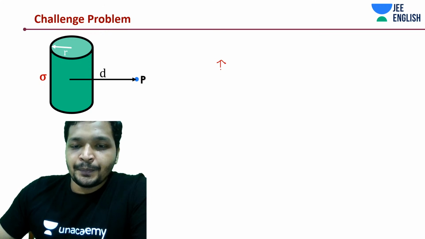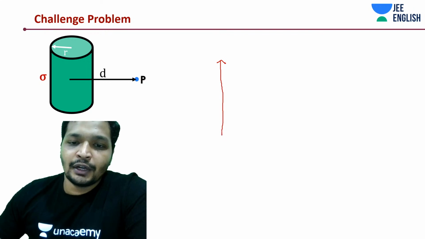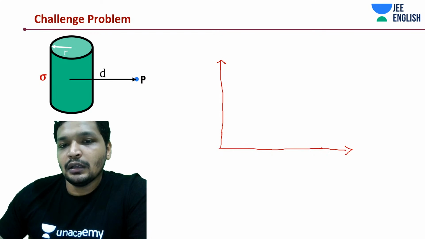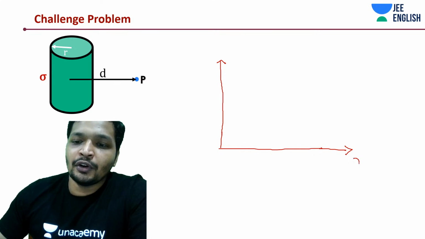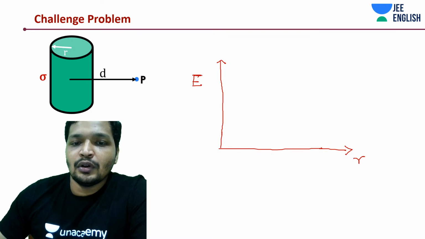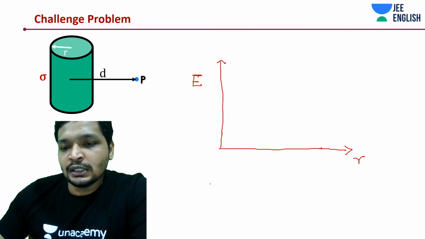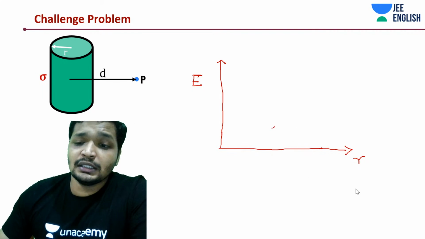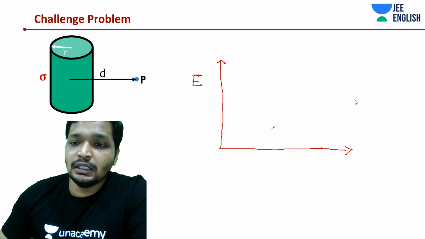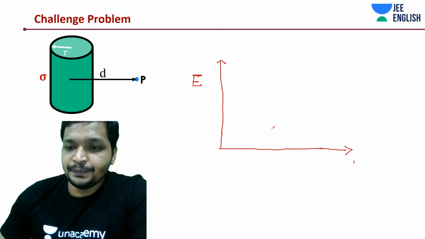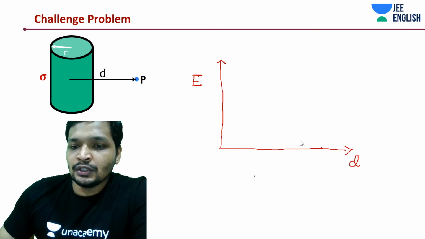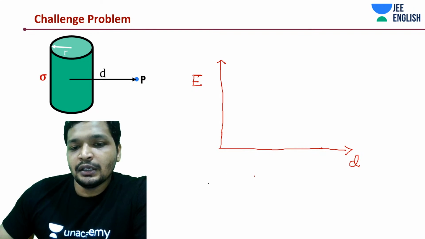But there are a few things that we need to understand as we move into this. What did we see? I'm going to draw a graph for electric field versus radial distance. I'm plotting r over here, electric field over here. For this radial distance, in our case, it is d, it's not r, for varying distance. So we have got two equations until now, if you remember.